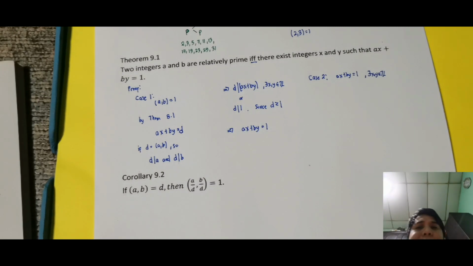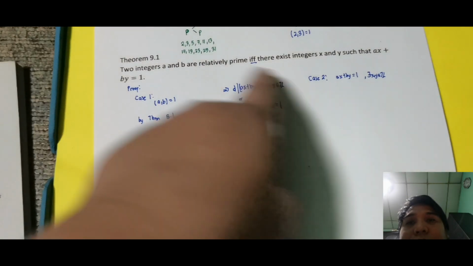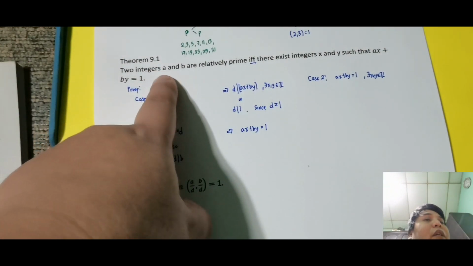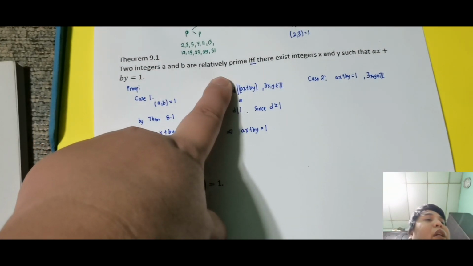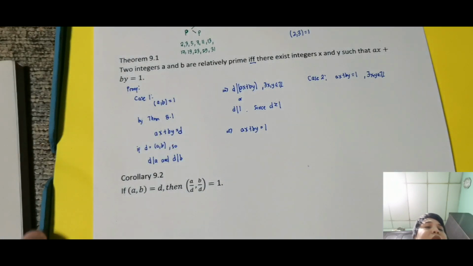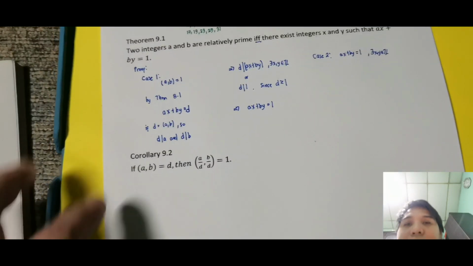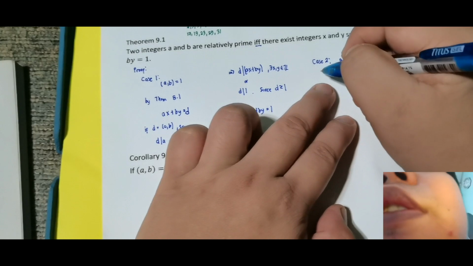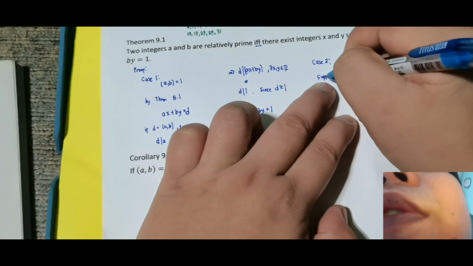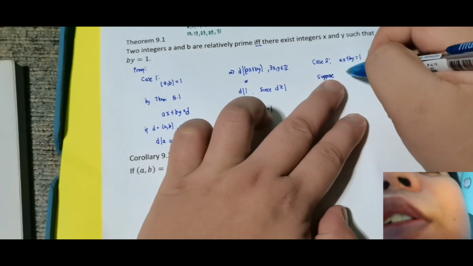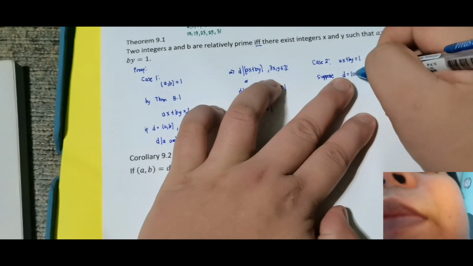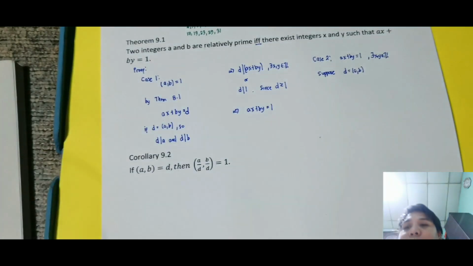What I'm sure of here is, I think I will reverse this process. Since our goal is that (a, b) is relatively prime, meaning the GCD of a and b is equal to 1, let me write suppose. Suppose that D is equal to (a, b). So, meaning I don't know yet the GCD of a and b.